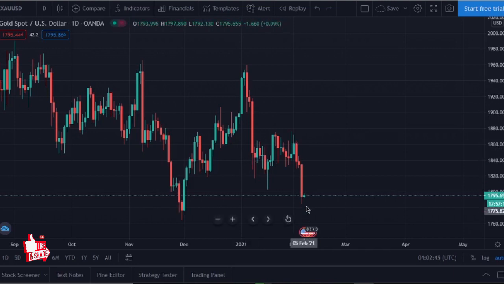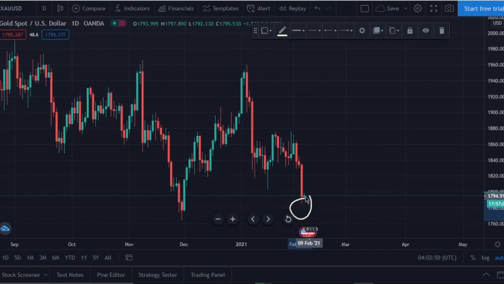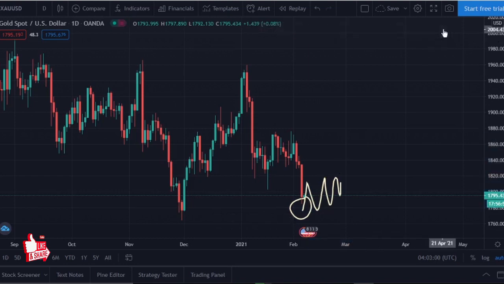So after creating the impulse, correction and impulse pattern, what can we expect? After its creation, the market should create another corrective pattern or another impulsive move to the upside. So in the daily time frame, the market should move to the upside for the creation of a corrective pattern or another impulsive move.